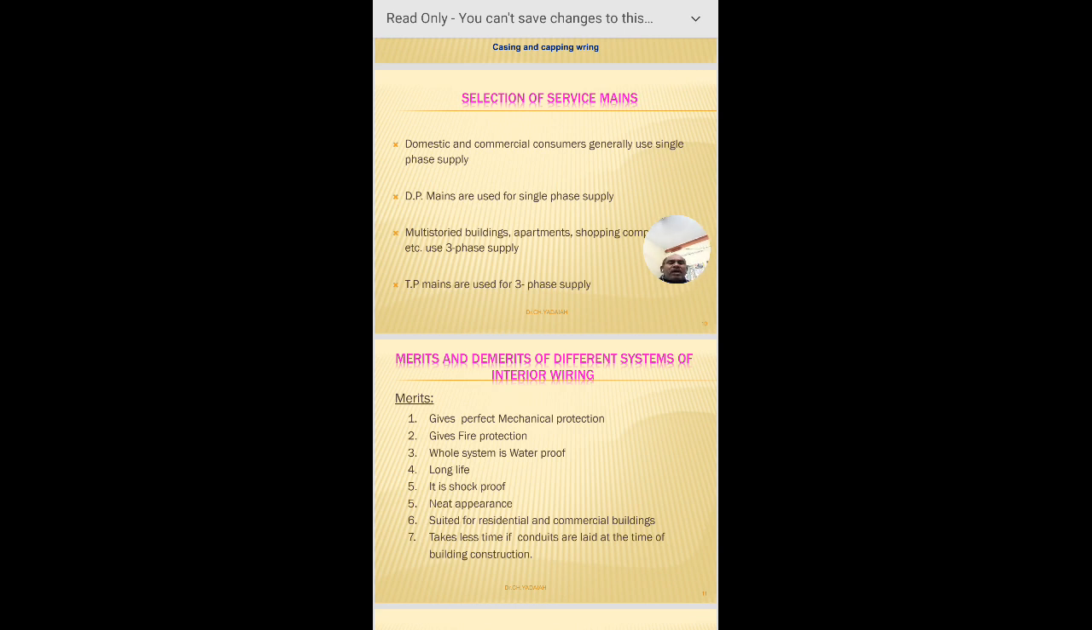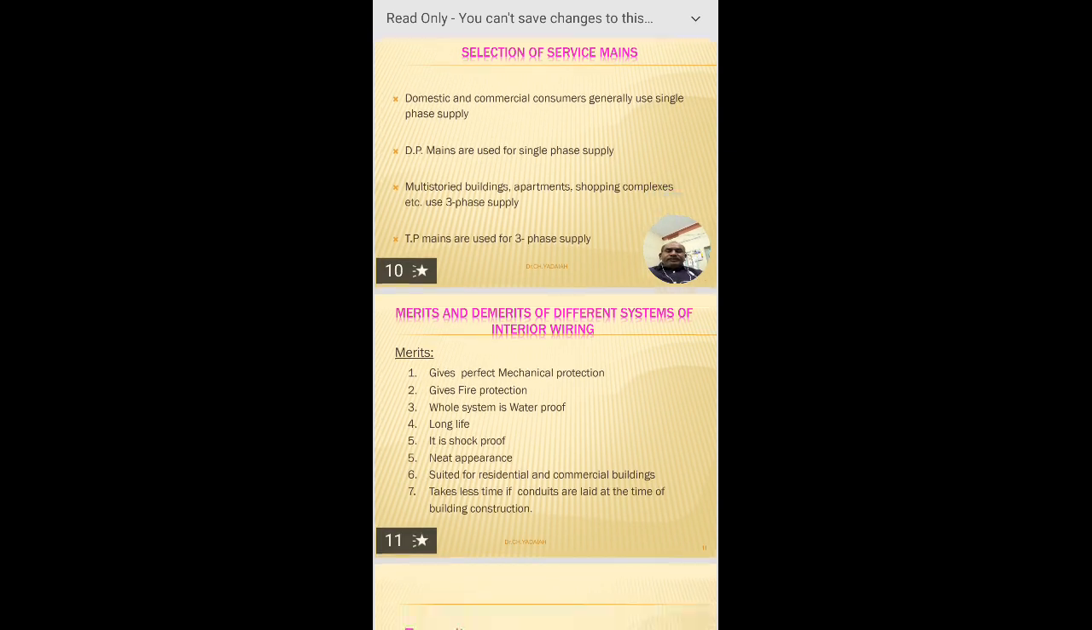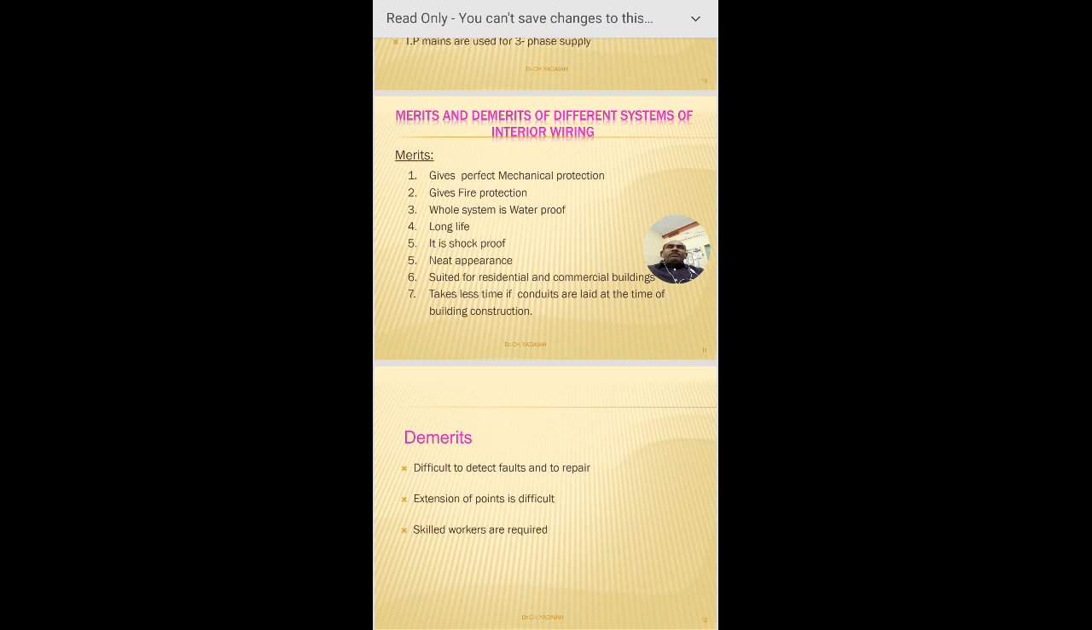It has a long life, and it is shock proof because the insulation is more, and the appearance is very neat. It is suitable for residential and commercial buildings, and takes less time if conduits are laid at the time of building itself. Nowadays, most electricians provide the conduit systems at the time of the slab itself. After that, it is easy to do the wiring inside the flexible conduit wire system. These are a few advantages.